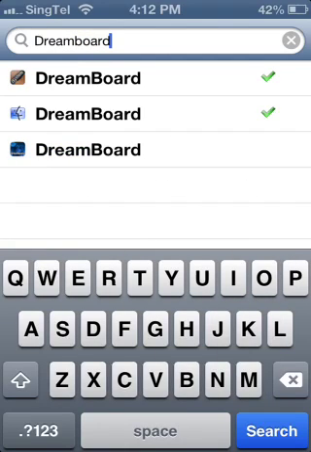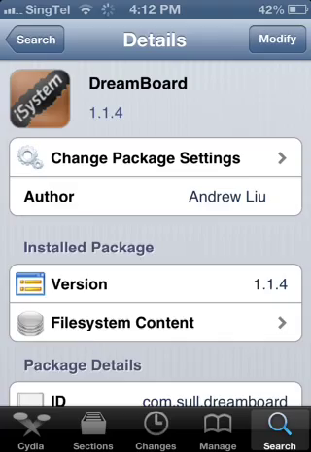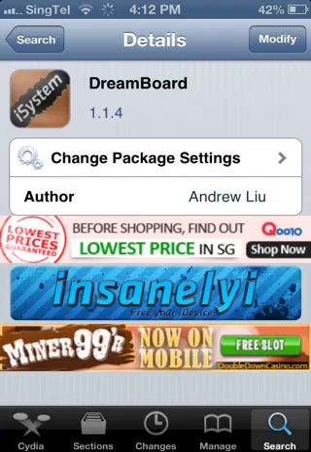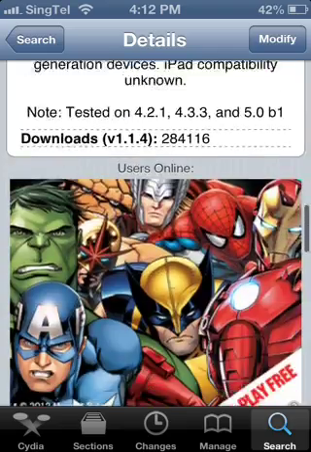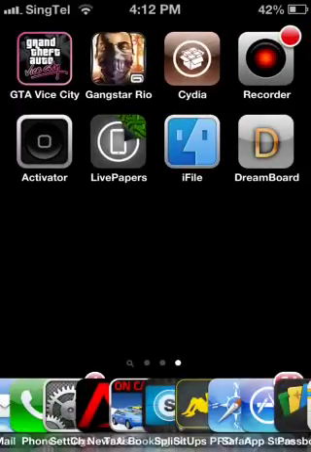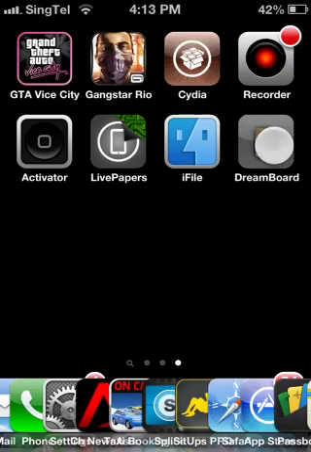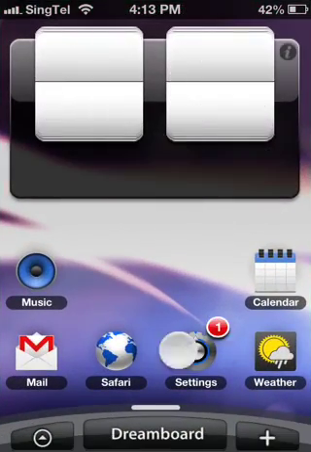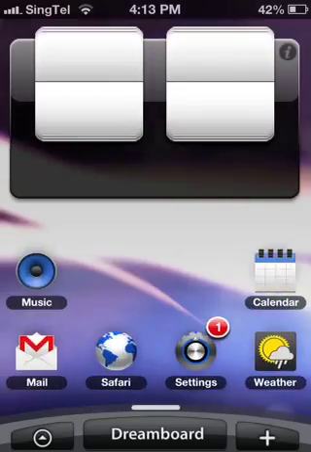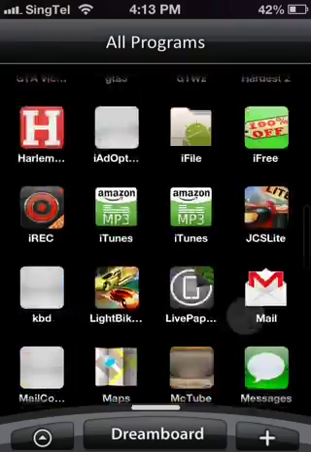DreamBoard, and there you use this system. Version 1.1.4. Install it, and it will show you this. So you just click on it, DreamBoard. You can change your thing to Android style. Android, see? But you still got all your apps here.